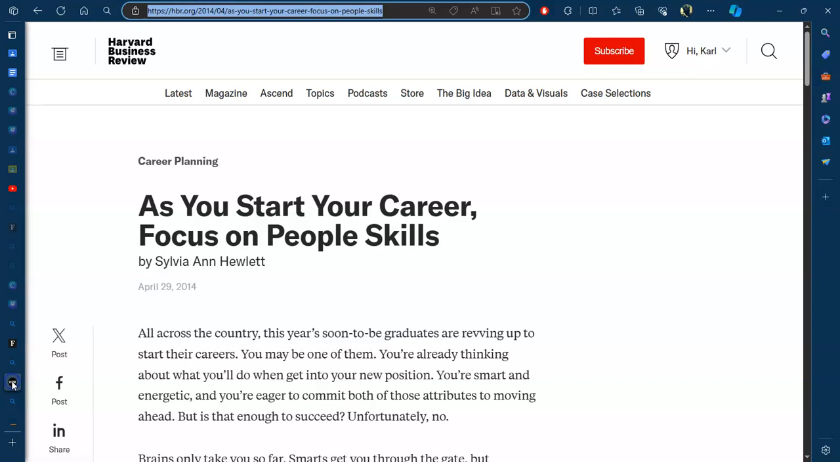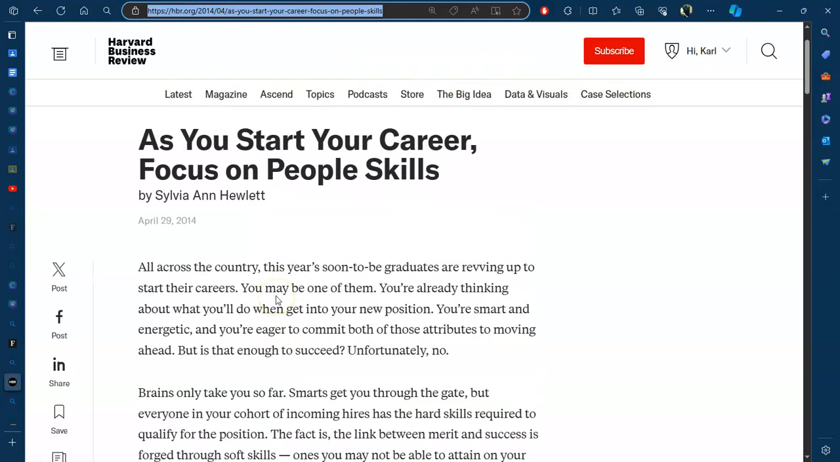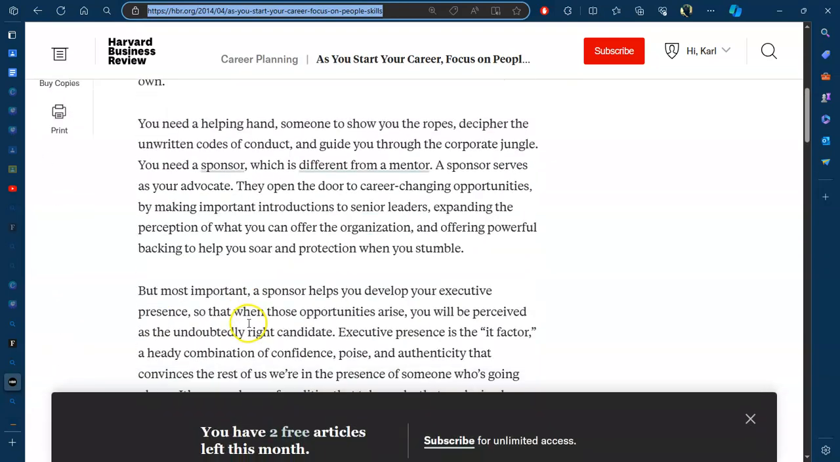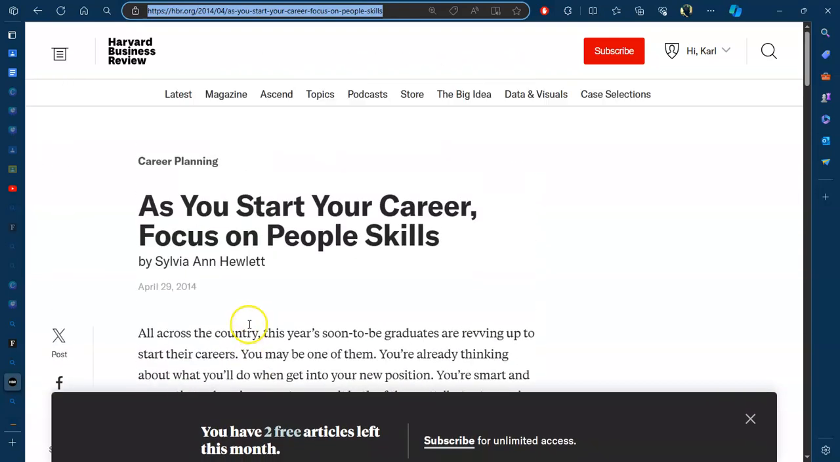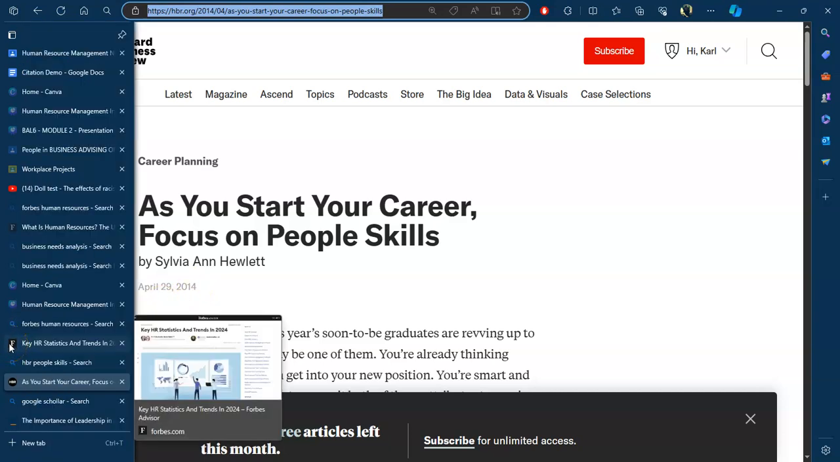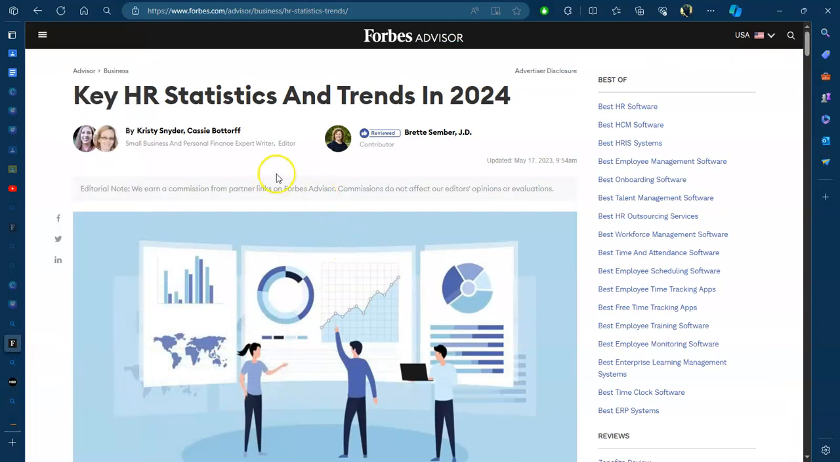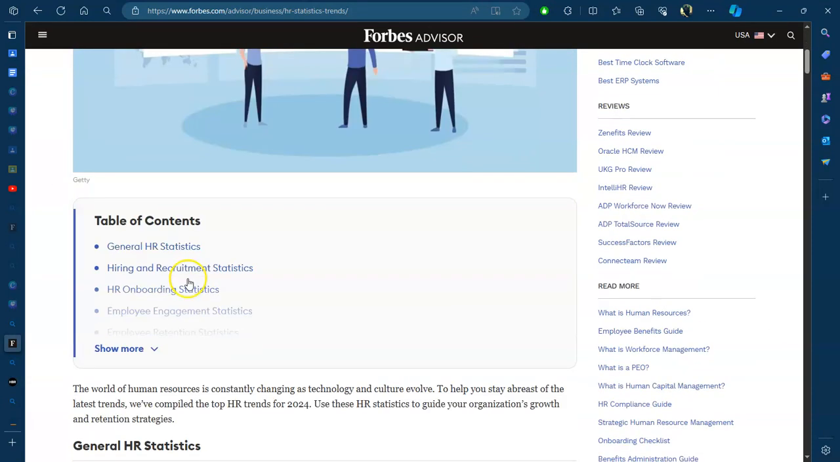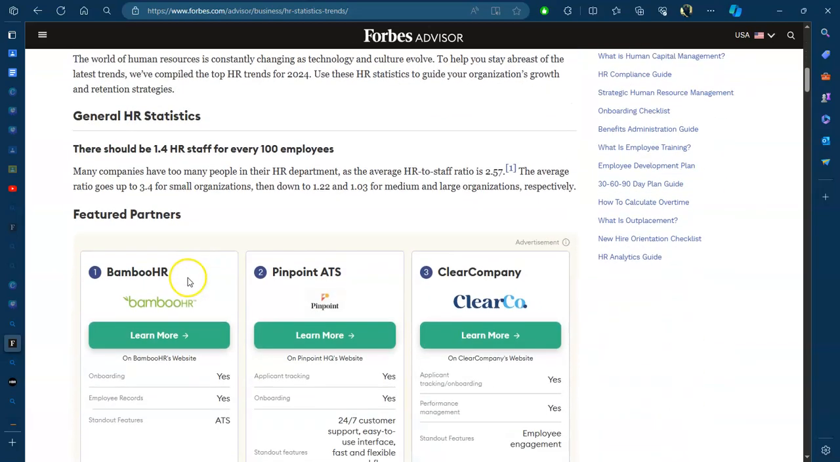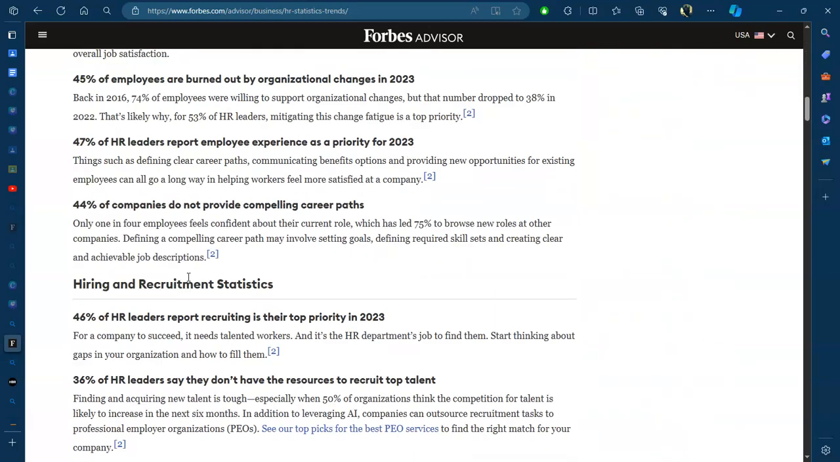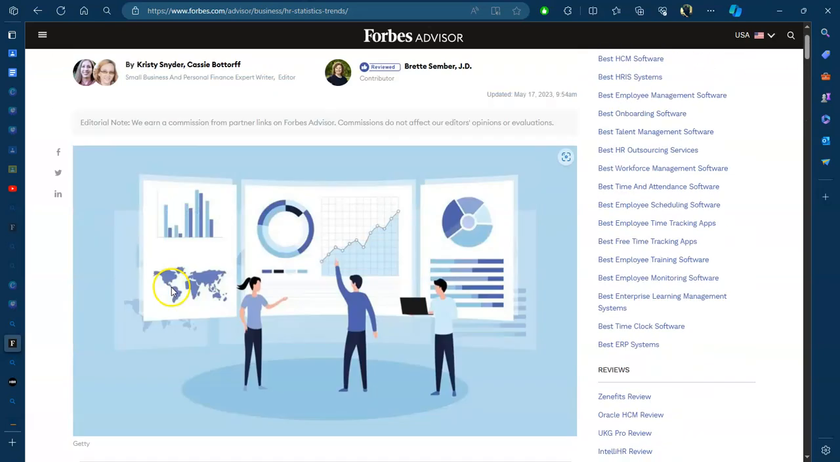So I went to Harvard Business Review and I saw that this article by Sylvia Ann Hewlett in 2014 is of value. Ideally you want to watch the dates. You want it to be no older than 5 years. Sometimes it could be of value. Then I found this other article on Forbes, Key Statistics and Trends 2024, HR Trends Stats. This also helped me a lot with what I was doing, so I decided that this is one I'll use.